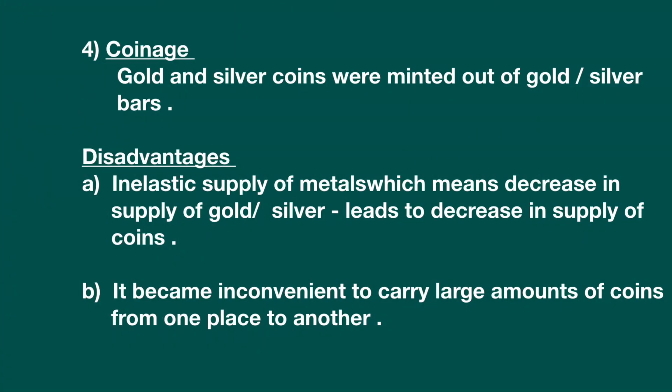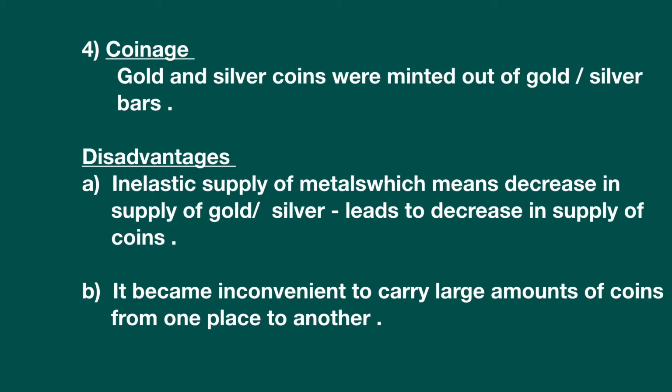So the fourth stage is coinage. Gold and silver coins were minted out of gold and silver bars. So point number 3 was metallic standard, where metals were used. Since metals failed, now coins were made out of gold and silver and they began to be used. Again, this system had many problems.